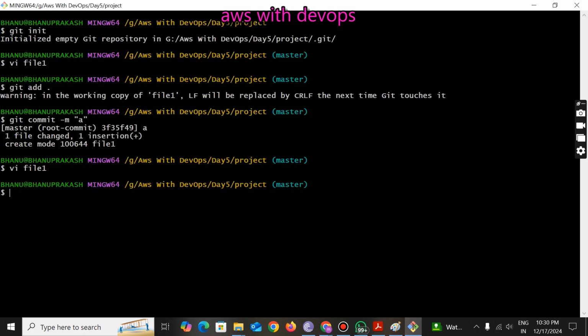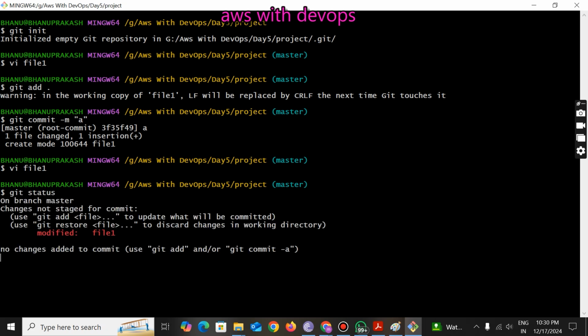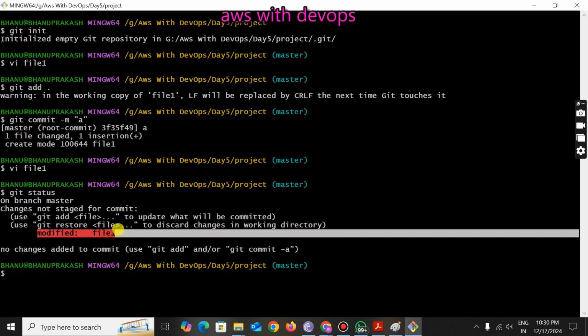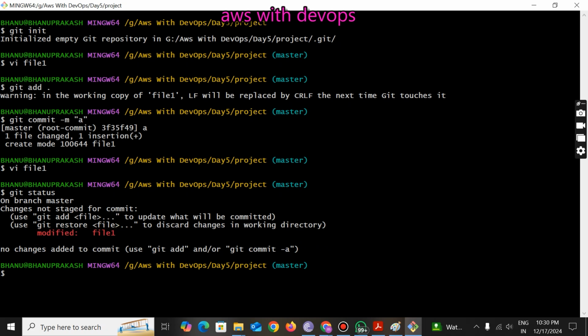How to see whether the file is in the untracked section or not? git status. It will show you the status of that file. After you have done any modification, that file will become an untracked file again.